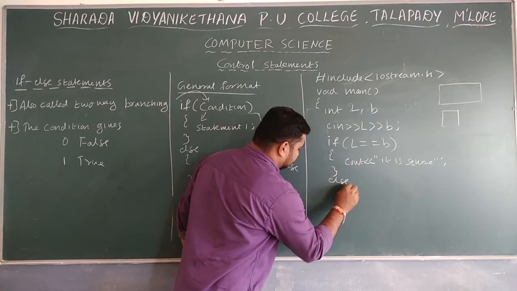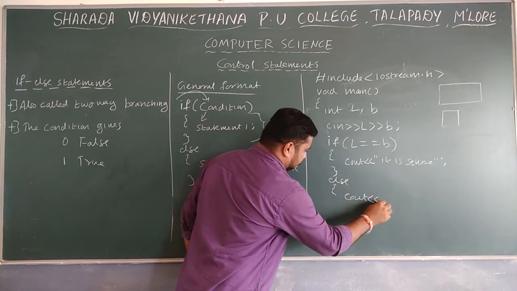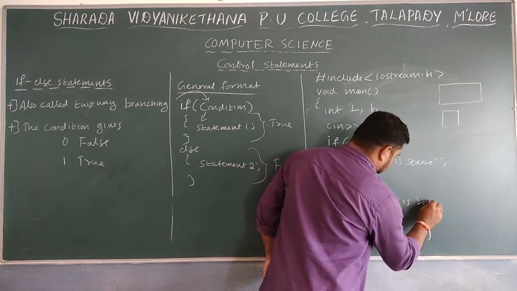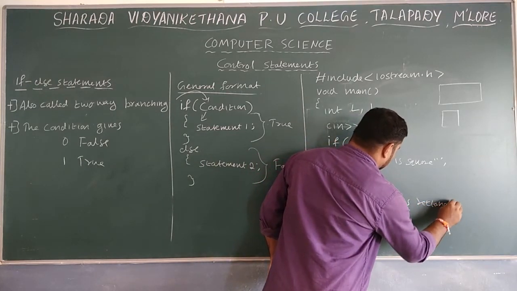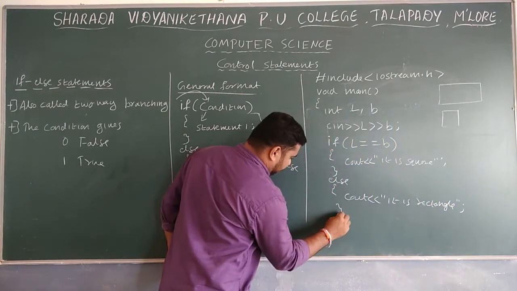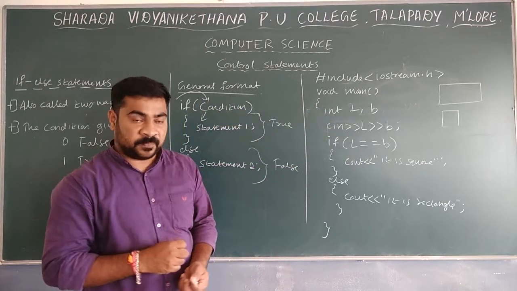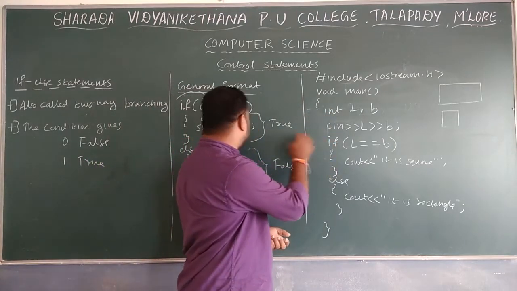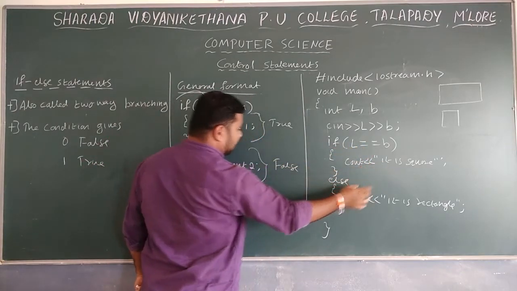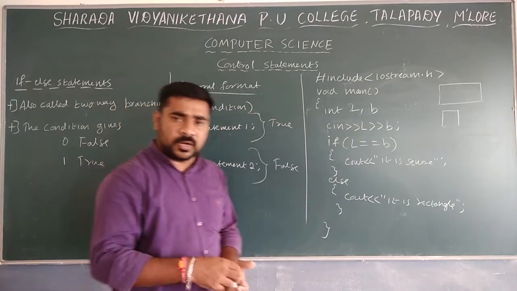then else open flower bracket, cout, it is rectangle, closing flower bracket for this one. So this is a programming example. In this, the same thing is written: if condition, then statement 1, and else part statement 2. So how is it working?